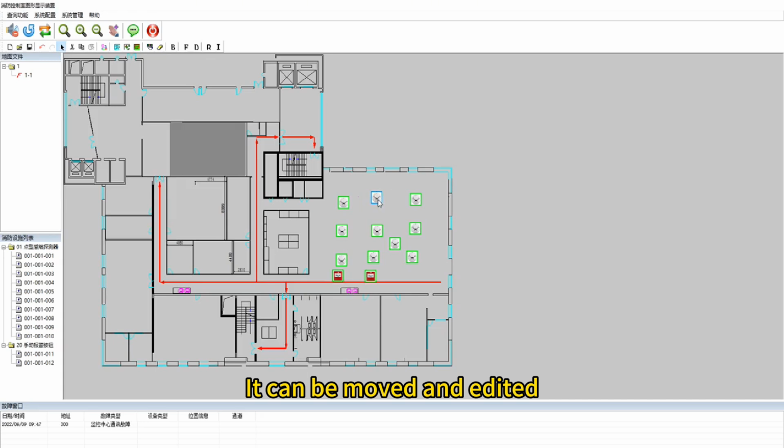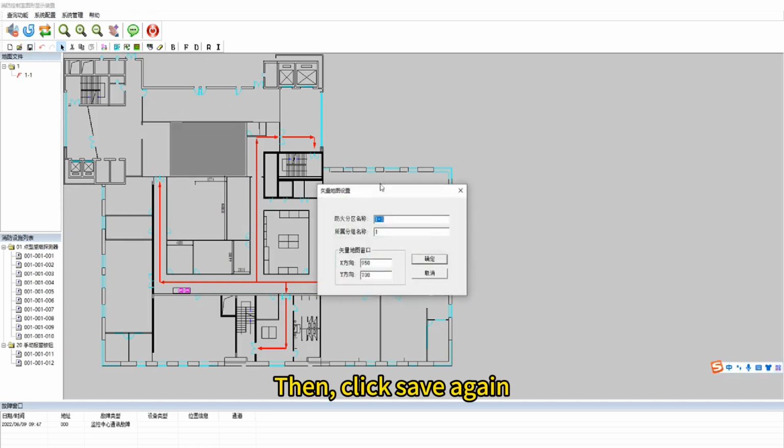It can be moved and edited. Then, click Save again.